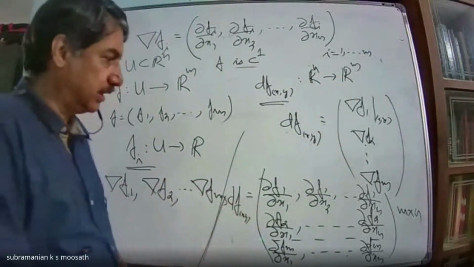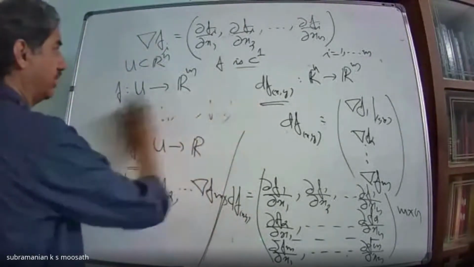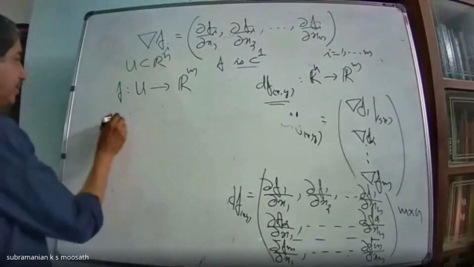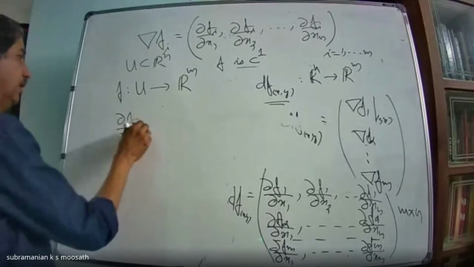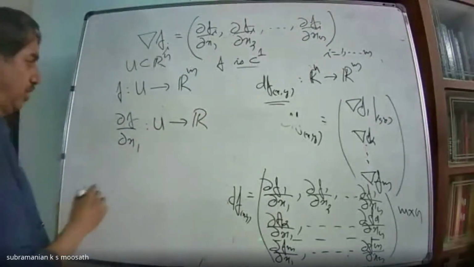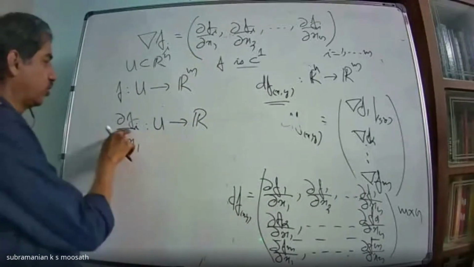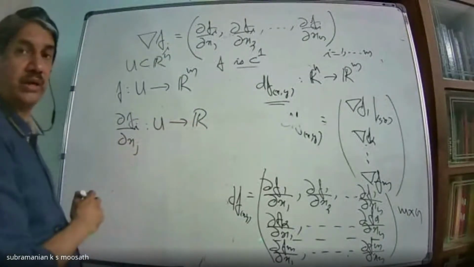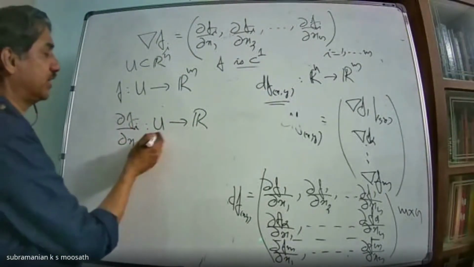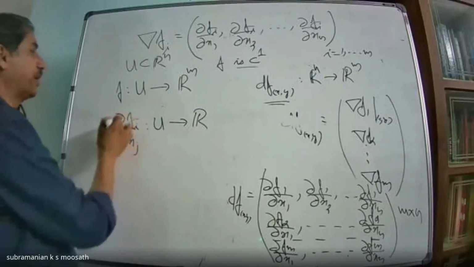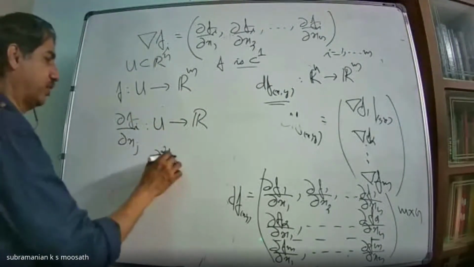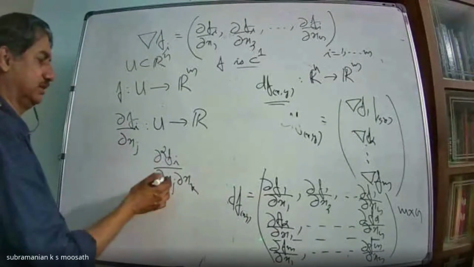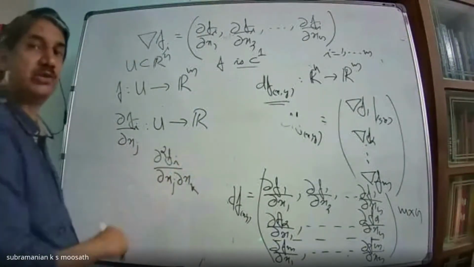Now ∂f/∂x1 is what? It is again a function from U to R. f_i is a function from U to R. Therefore, ∂f_i/∂x_j, for j equal to 1, 2, 3, etc., n, is again a function from U to R. Therefore, it is a function depending on n variables, so I can talk about its partial derivatives. I will denote them by ∂²f_i/∂x_j∂x_k, or ∂³f_i/∂x_j³. All types of partial derivatives I can look at.